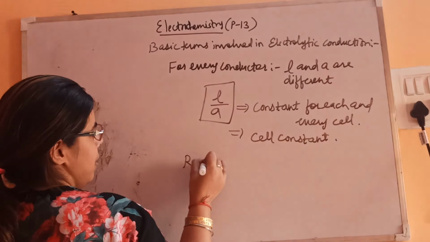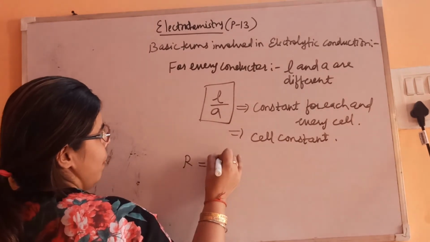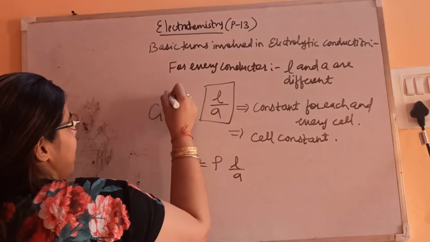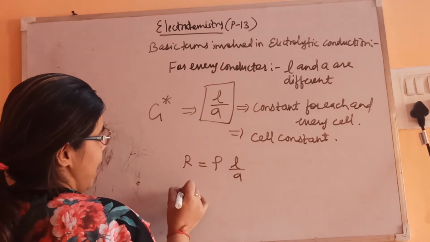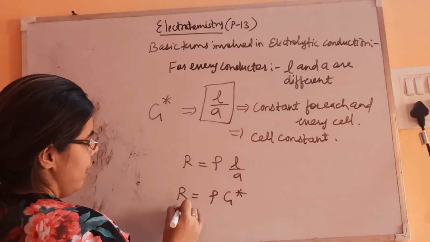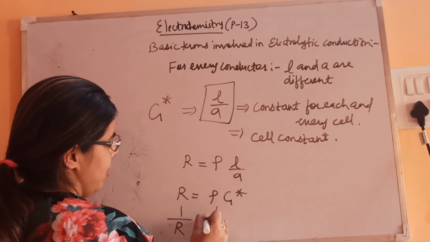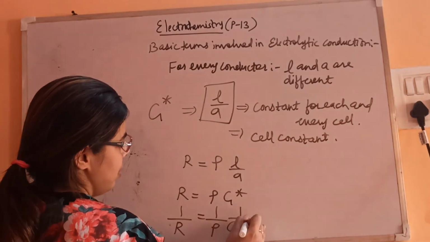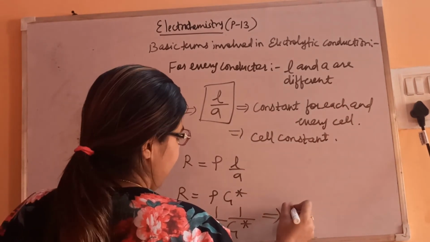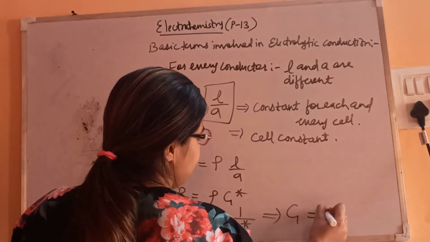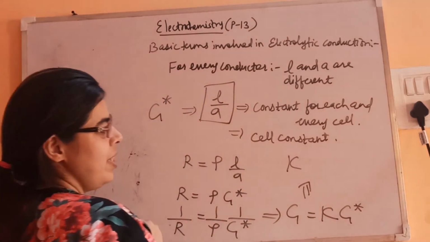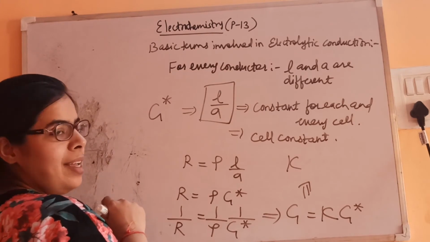So let's take this expression, R is equal to rho L by A. L by A, the cell constant, is represented as G star. So R is equal to rho G star. When we take the reciprocal of this, 1 by R is conductance G, and we get G = kappa by G star. This is the relationship between kappa and the cell constant.